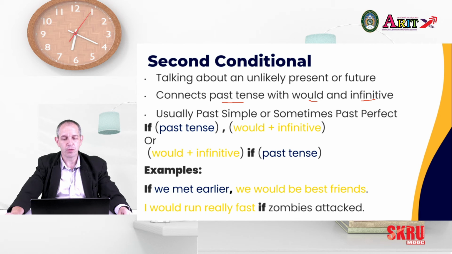Or what would you wish for if you had three magical wishes? So again, we have our base verb with the would and our past tense on the second part of the questions. And all these questions are unlikely situations, and that's why we use second conditional to discuss these.